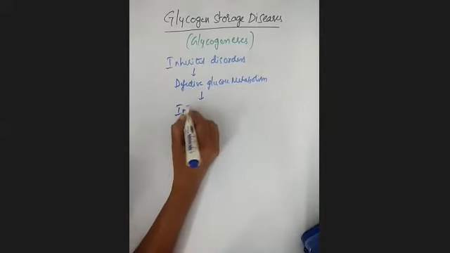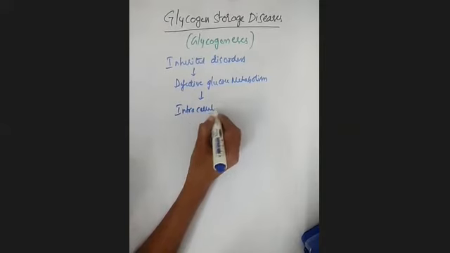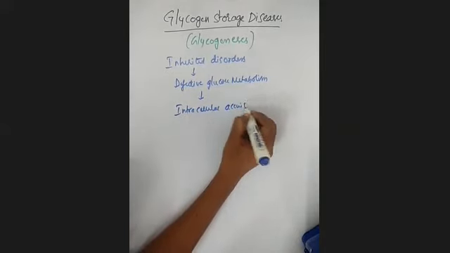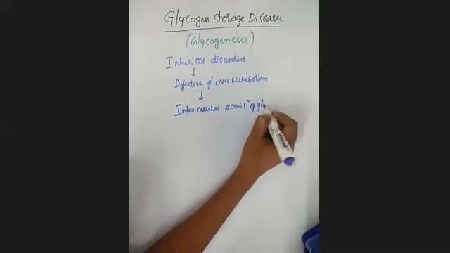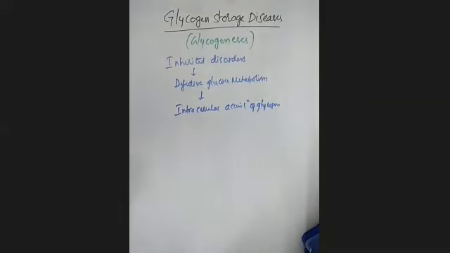There will be intracellular accumulation of glycogen. Clear. See, we had seen that there is intracellular accumulation of the glycogen. Because of that, we are going to observe some diseases. Okay, that is glycogen storage diseases. Mainly, these kinds of diseases are inherited disorders where you observe defective glucose metabolism that leads to excessive intracellular accumulation of the glycogen.